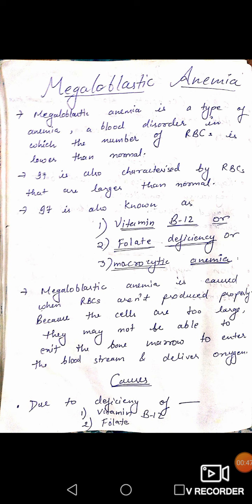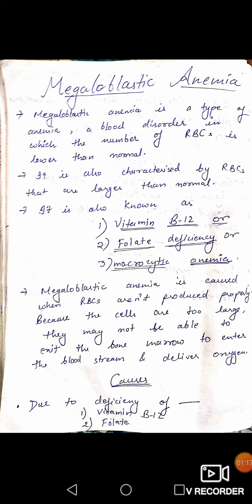Means the person who is having megaloblastic anemia, in that person the size of the RBC becomes large as compared to a normal person. It is also known as vitamin B12 or folate deficiency or macrocytic anemia. These are all names of megaloblastic anemia.